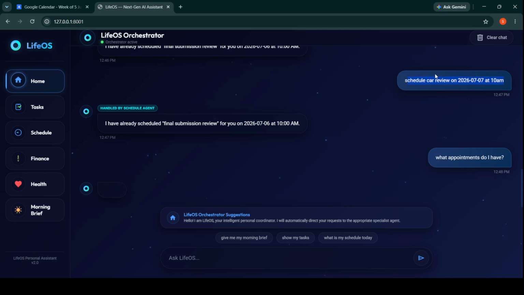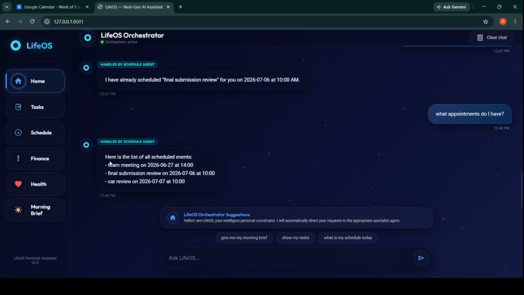Here it gets that this is related to scheduling an event, so the orchestrator hands it over to the schedule agent. What appointments do I have? Okay, there is a list of appointments: team meeting, final submission, and car review. These two were added before, and now we have added a car review. This is already listed over here.